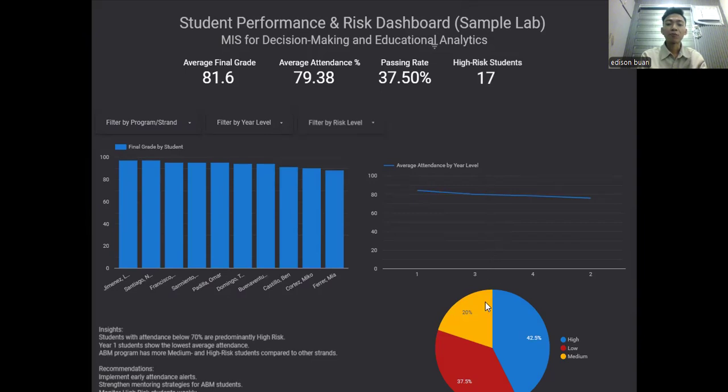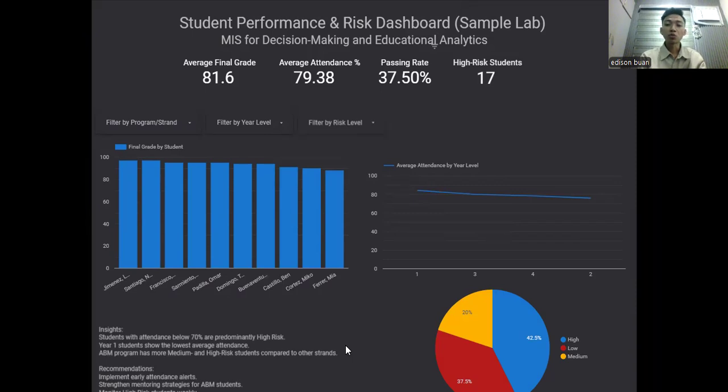For our introduction, the primary purpose of this dashboard is to provide a real-time holistic view of a student's academic standing and risk levels. It serves as an essential tool for MIS for decision making and educational analytics by synthesizing key metrics.